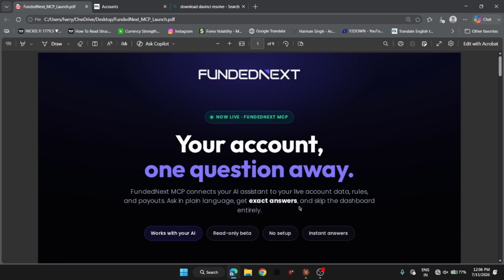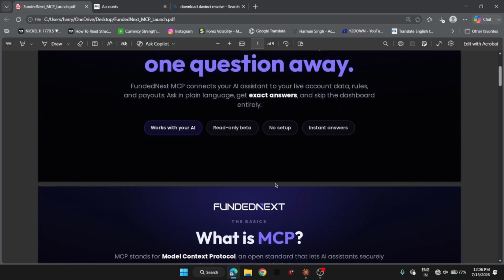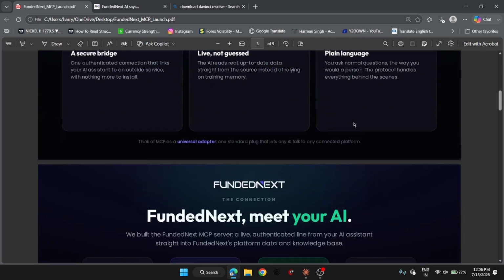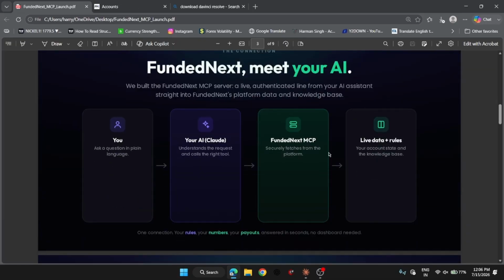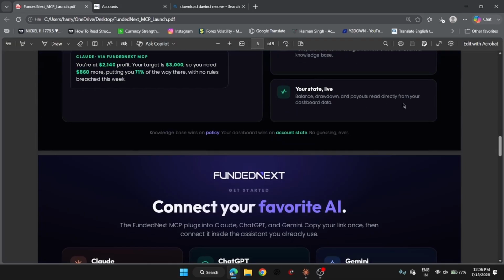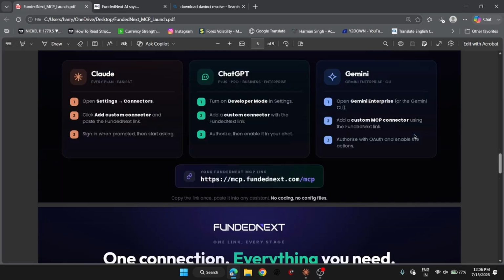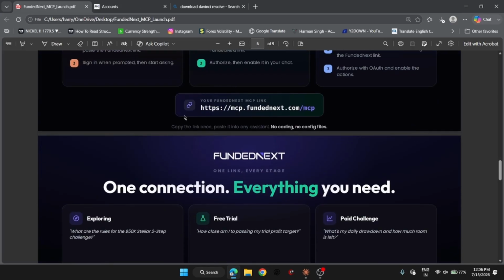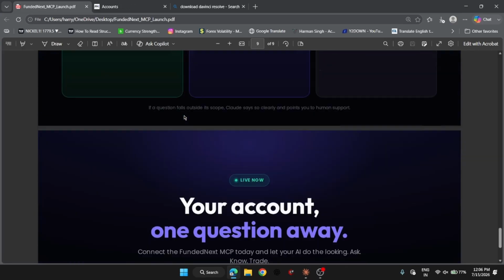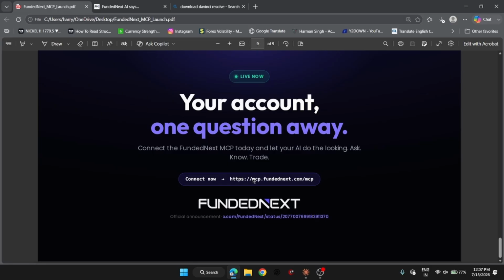Now we are going to talk about the FUNDEDNEXT MCP, which is live and introduced by FUNDEDNEXT in the industry. So you can clearly see that we can ask our account questions to AI. They allow us to connect our favorite AI with FUNDEDNEXT, and there are some simple methods you can use.